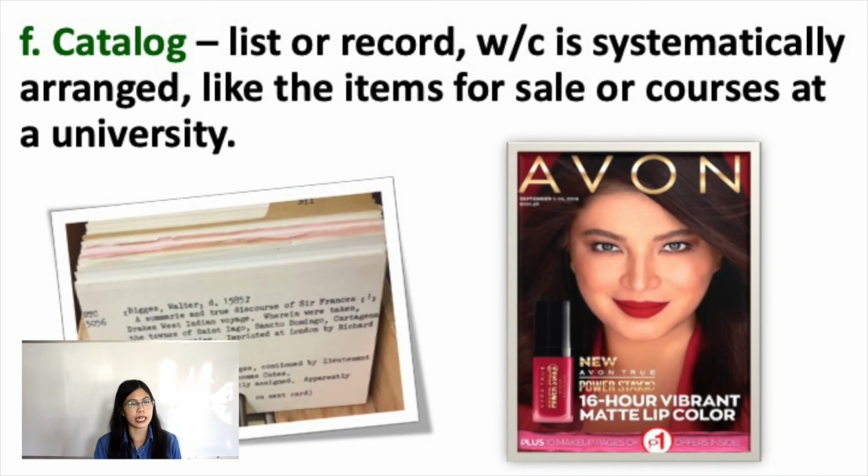Next, we have the catalog. It is a list or record which is systematically arranged, like the items for sale or courses at a university. So for example of this is the card catalog we have in the library. So it provides the call numbers, the title of a book, the author, and so on. We also have here a catalog like Avon. So it provides information about the products, how much the product is, something like that.